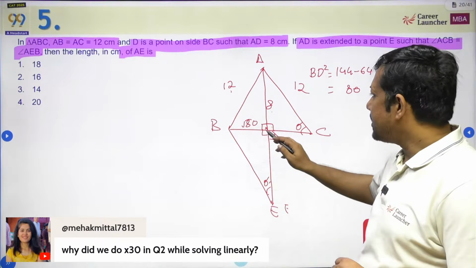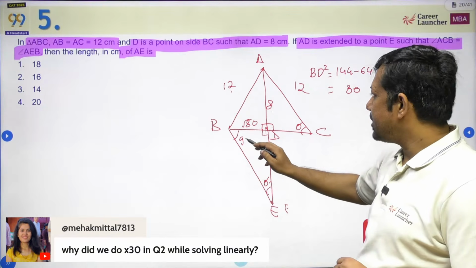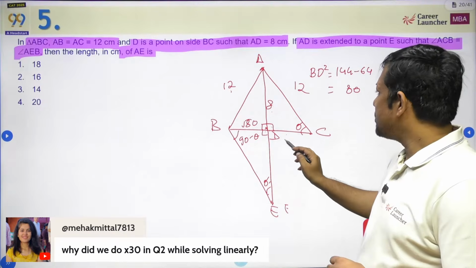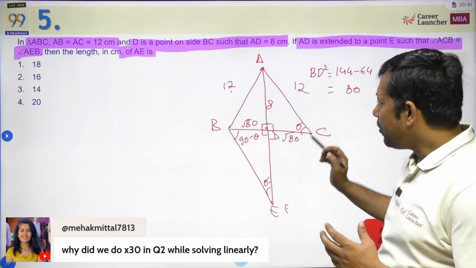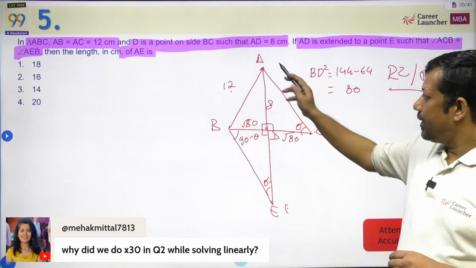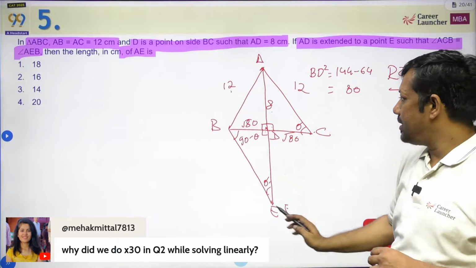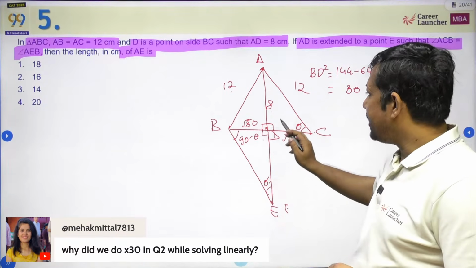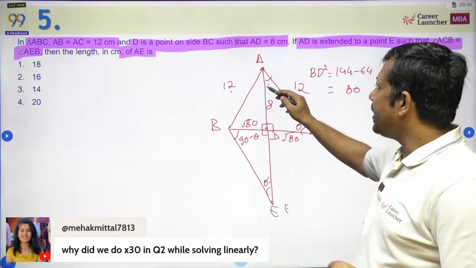Now this is theta, this is 90. So this becomes 90 minus theta. This is an isosceles triangle. So basically this is also going to be root 80. Now if you look at this triangle, ADC and BDC, the similarity is clearly visible. Theta, theta, 90, 90. So this angle becomes 90 minus theta.